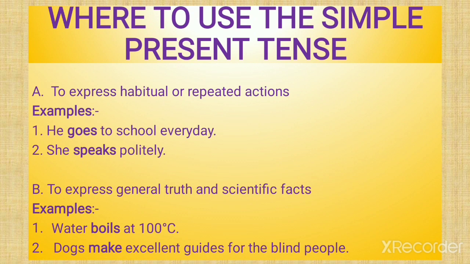To express general truths and scientific facts. Because some truths are general and everyone believes them. There's no falsehood in that. Or scientific facts. Science has proved these facts. Like water boils at 100 degrees centigrade and it freezes at 0 degrees and below that. Dogs make excellent guides for blind people. So dogs are faithful animals, but they are also excellent guides to blind people.